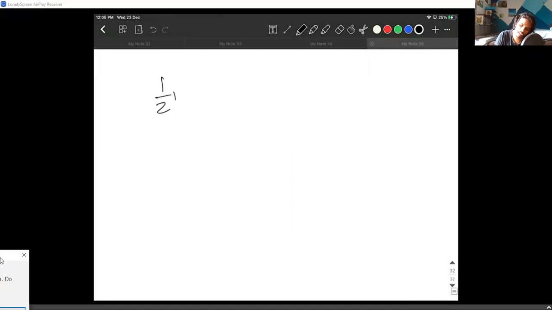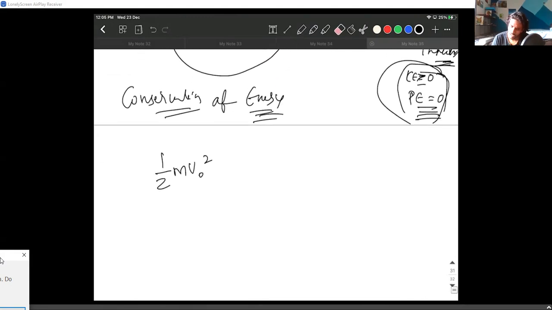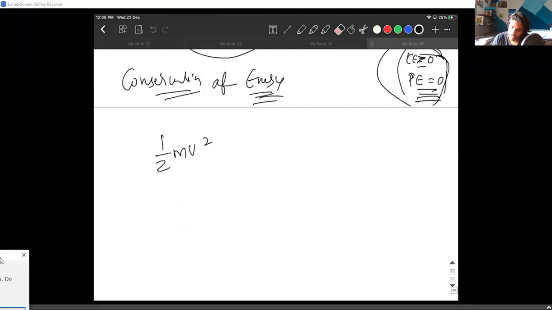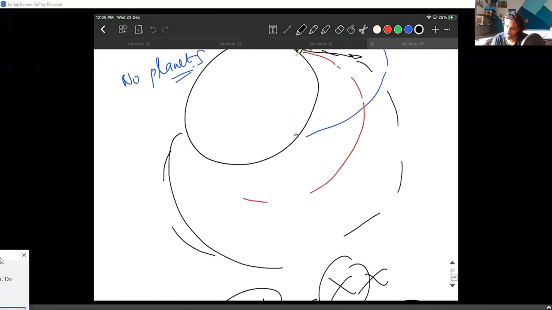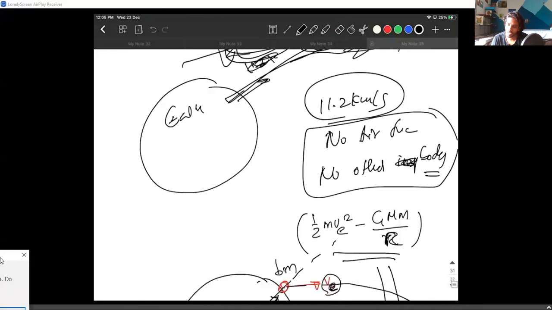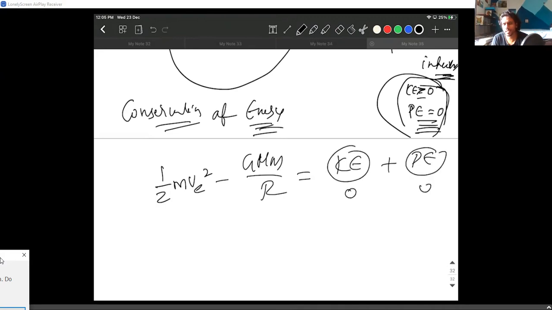On the surface, there is kinetic energy, half mv naught square, not v naught. Let's not write v naught, okay? V naught is orbital. I'm sorry if I confused you there. Let us write it as VE, where VE is called the escape velocity. Half m VE square minus GMm by R equals the kinetic energy and potential energy at infinity. In the worst case, this is zero.